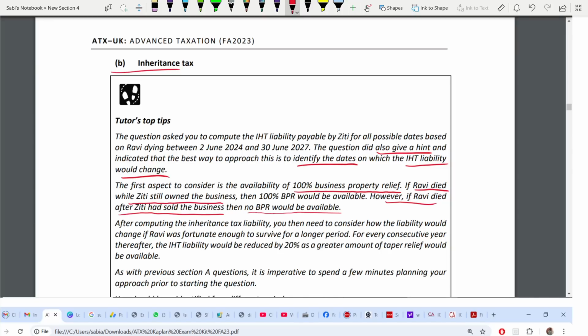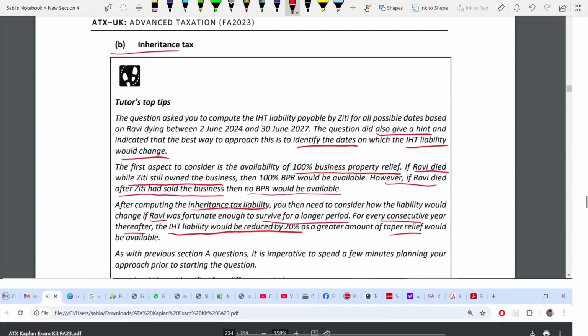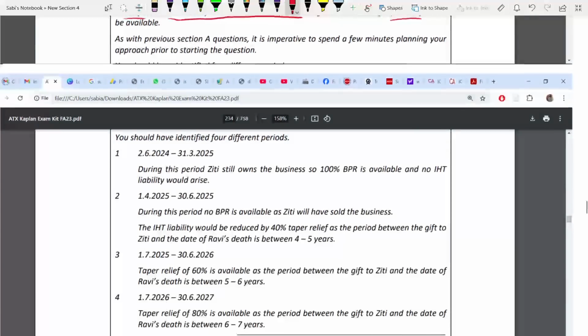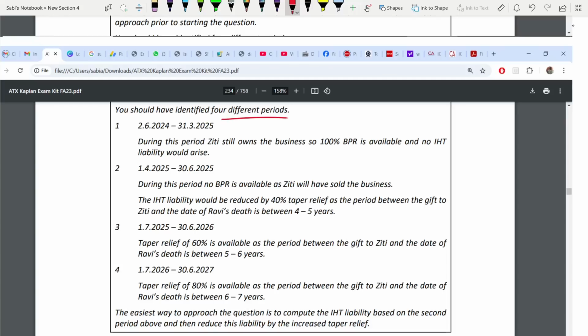So now you have to see if Ravi continues to survive for a longer period, that means more than 7 years, the impact on inheritance tax. So for every consecutive year, IHT would reduce by 20%. That is the taper relief. Okay. So now these are the 4 different periods you should have identified in your answer.